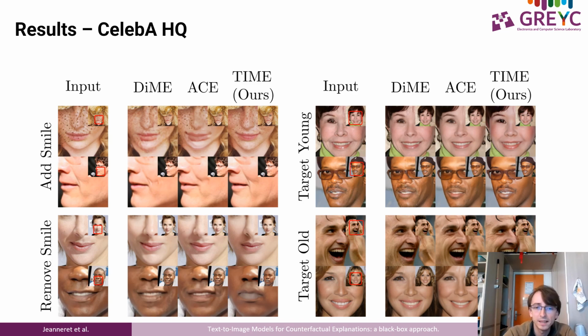In a bird's eye view, TIME is able to produce more visually notable changes in the images, while the literature focuses on really tiny changes. From the user perspective, this could be hard to spot. Additionally, our modifications are visually more appealing than previous approaches.